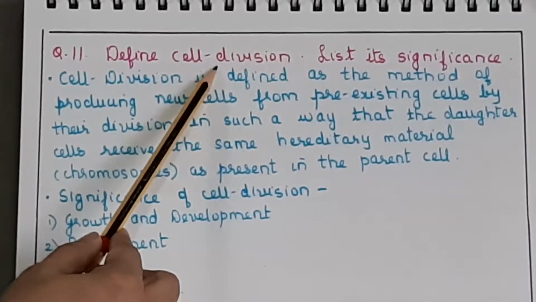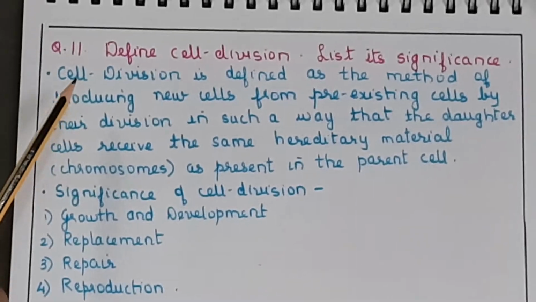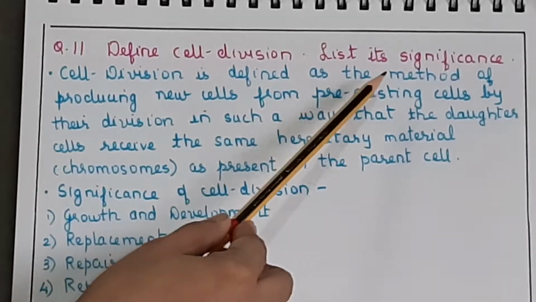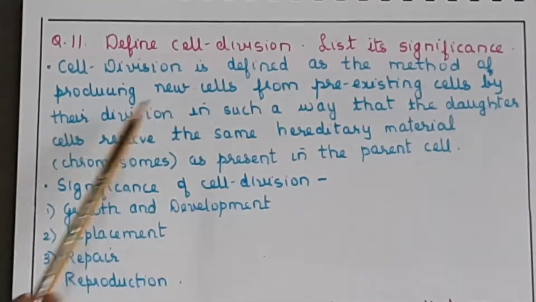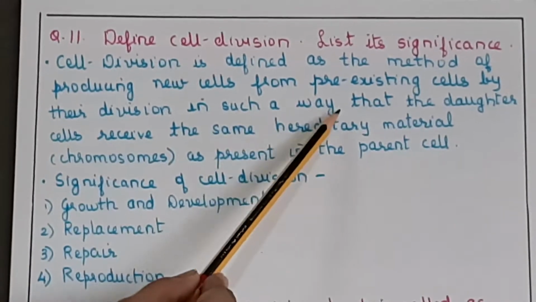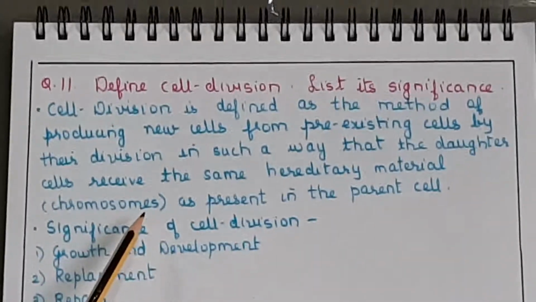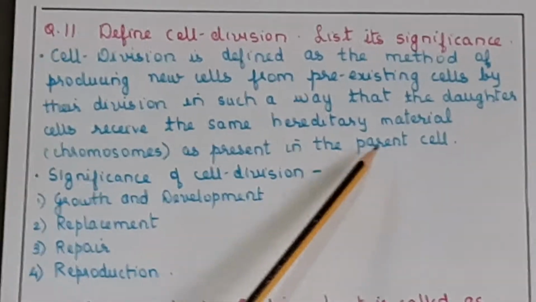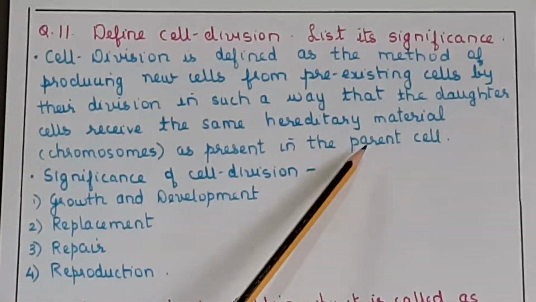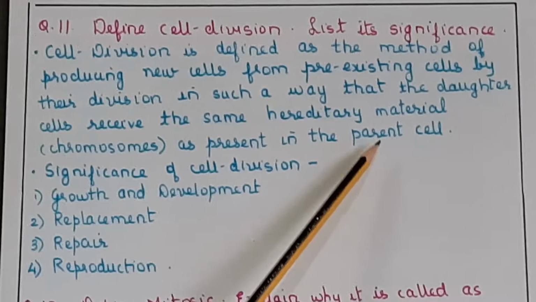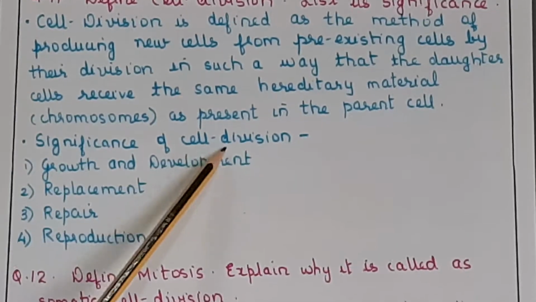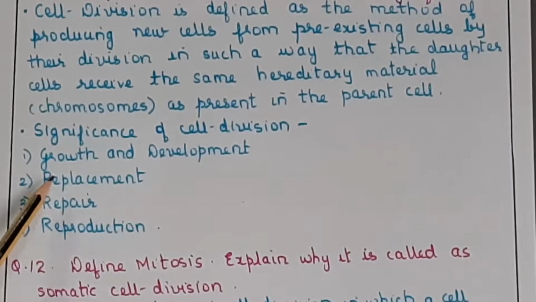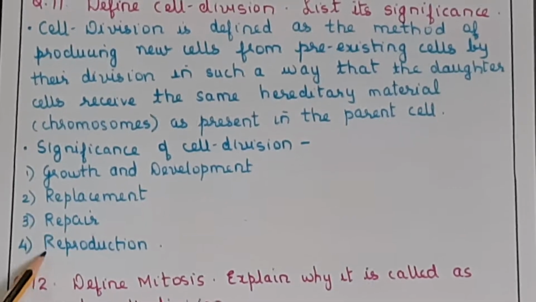So define cell division and list its significance. So cell division is defined as the method of producing new cells from pre-existing cells by their division in such a way that the daughter cells receive the same hereditary material, that is the chromosomes, as present in the parent cell. Okay, in the last session I had explained all these aspects to you. Next is, what is the significance of cell division? Growth and development, replacement, repair and reproduction.